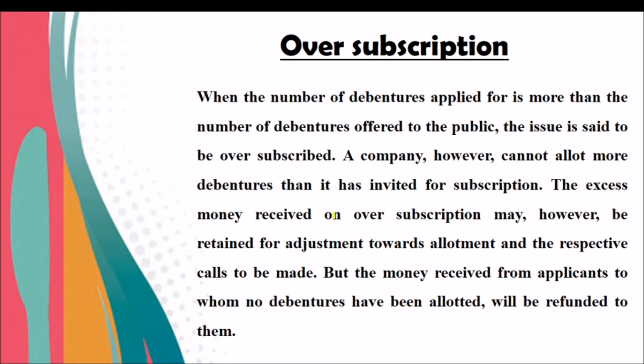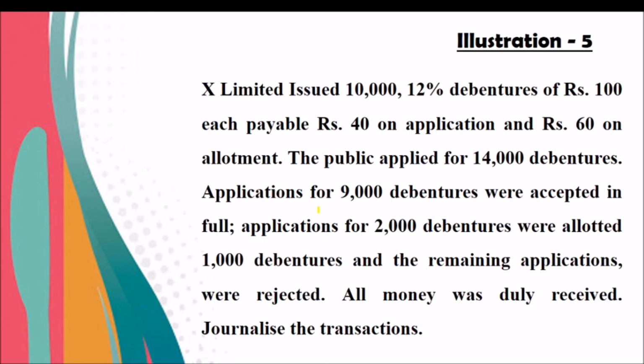The thing we are going to learn is oversubscription of debentures. X Limited issued 10,000 12% debentures of rupees 100 each, payable rupees 40 on application and 60 on allotment. The public applied for 14,000 debentures. Applicants for 9,000 debentures were accepted in full.